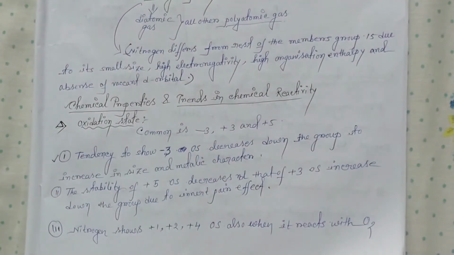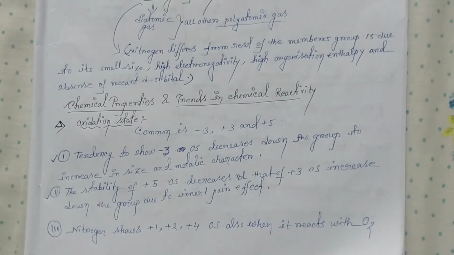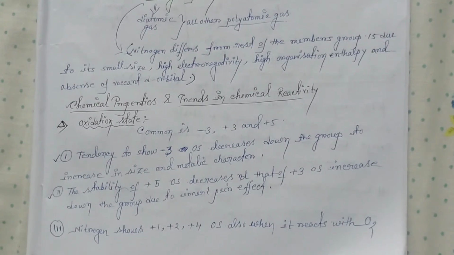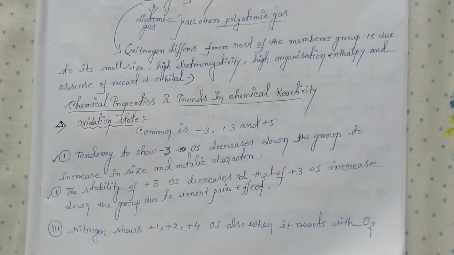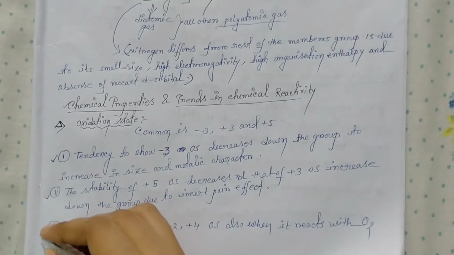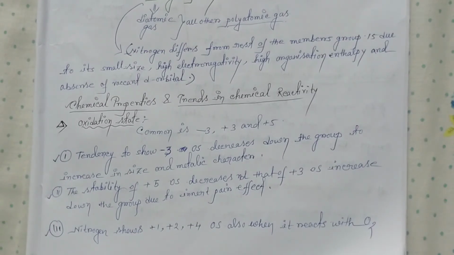Okay, that is one. And two is that the stability of +5 decreases relative to that of the +3 oxidation state down the group due to the inert pair effect. You know what the inert pair effect is? So the stability of the +5 oxidation state decreases down the group due to the inert pair effect. And the third one is that nitrogen shows +1, +2, +4 oxidation states also when it reacts with O2.